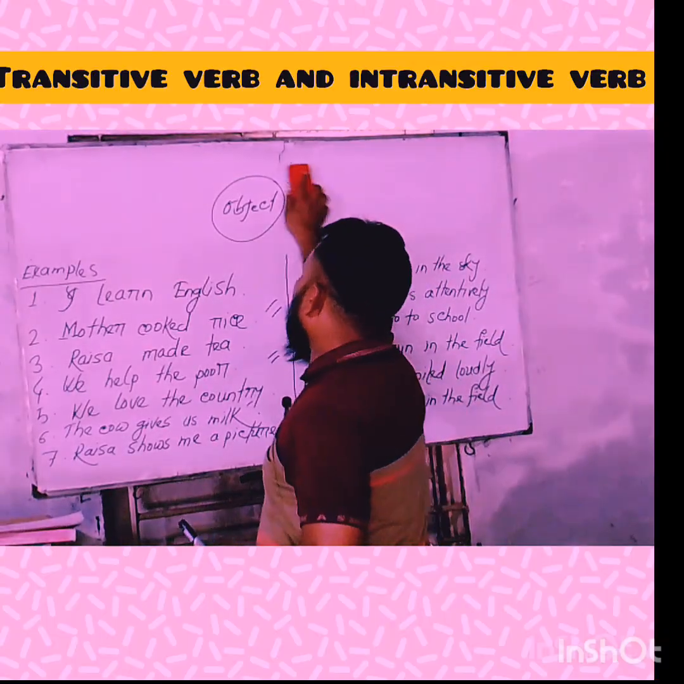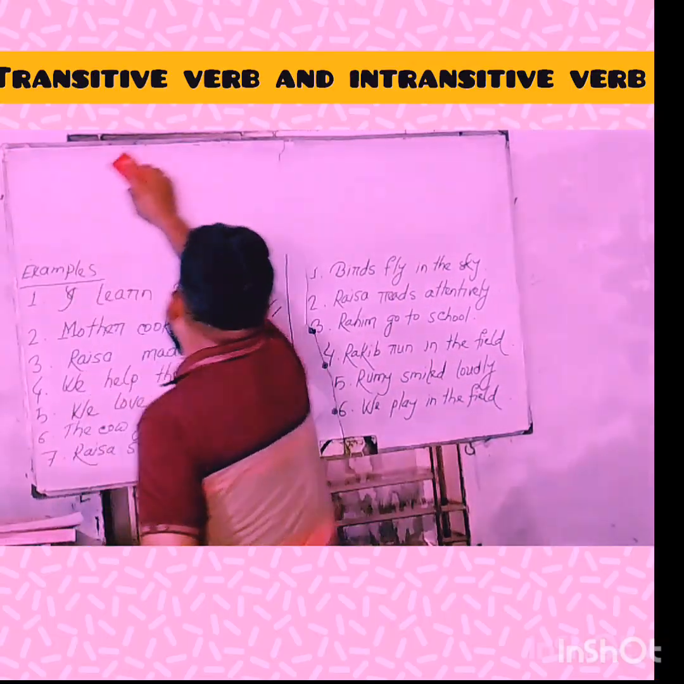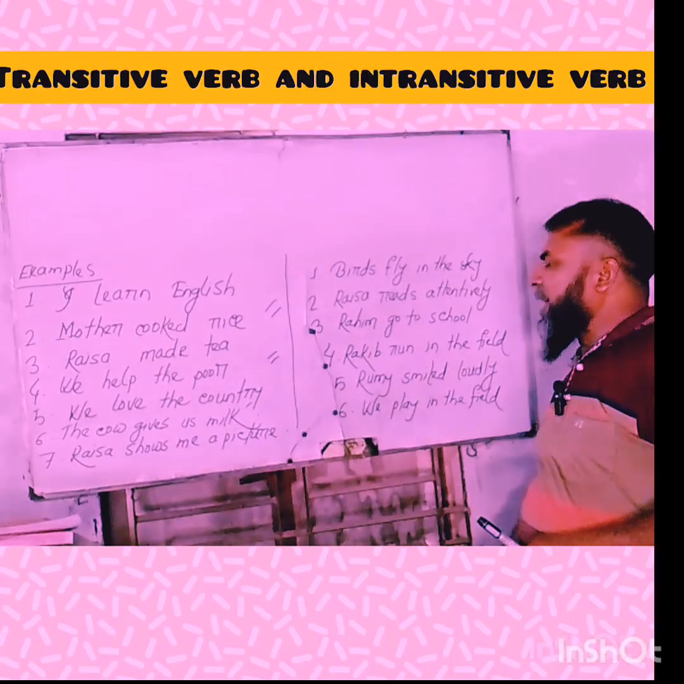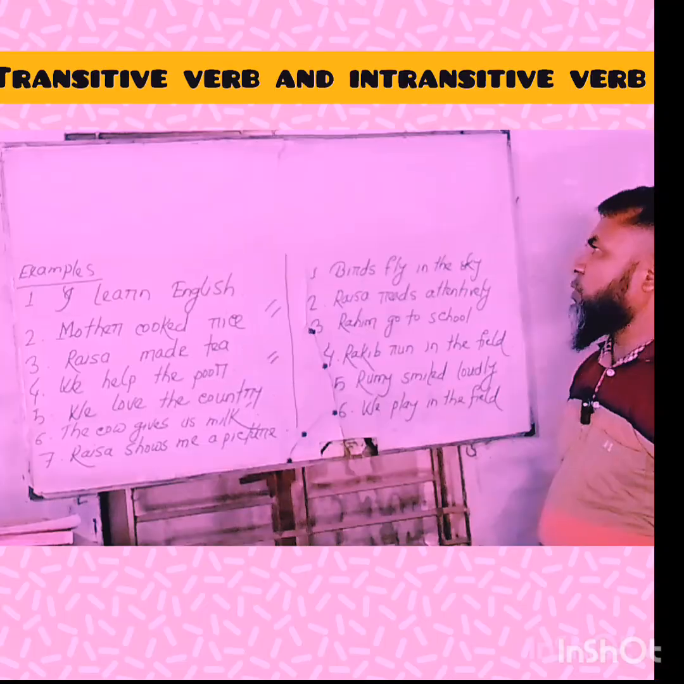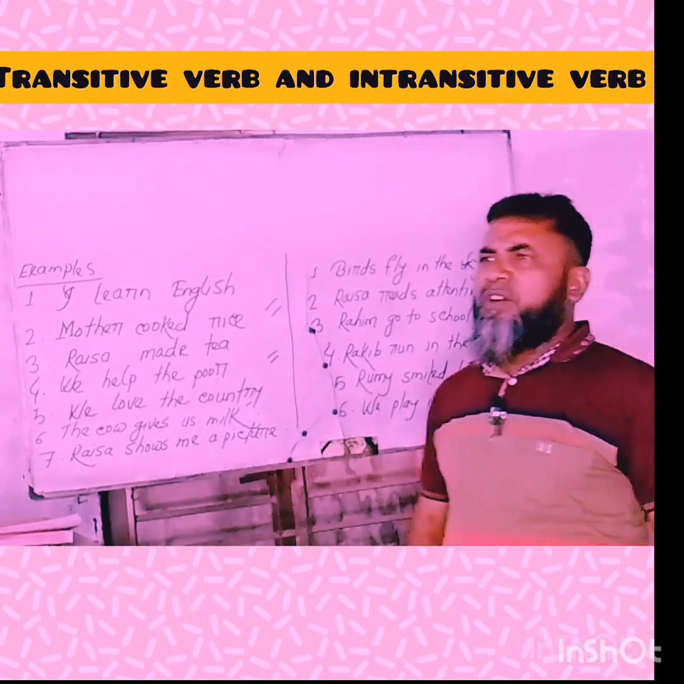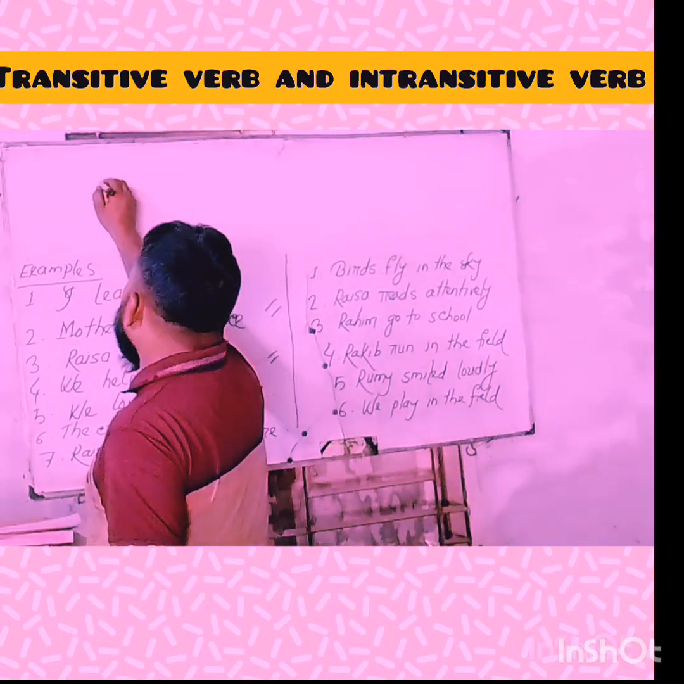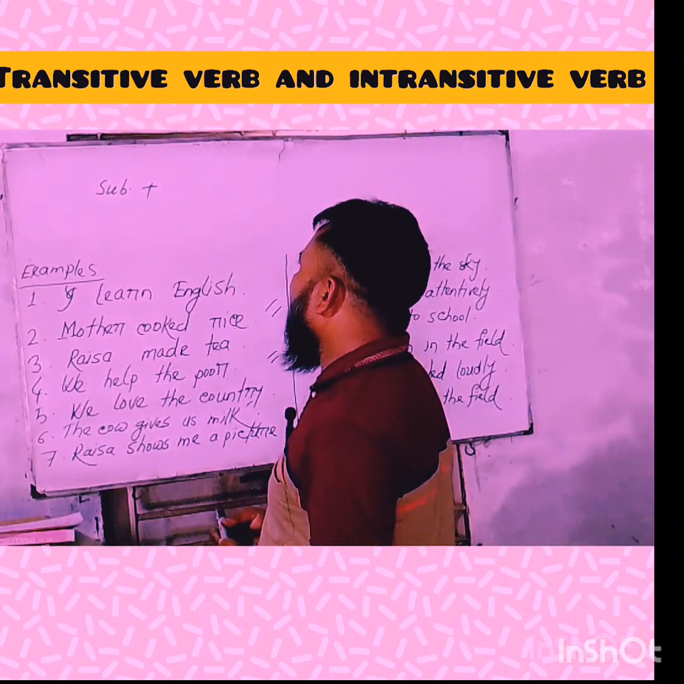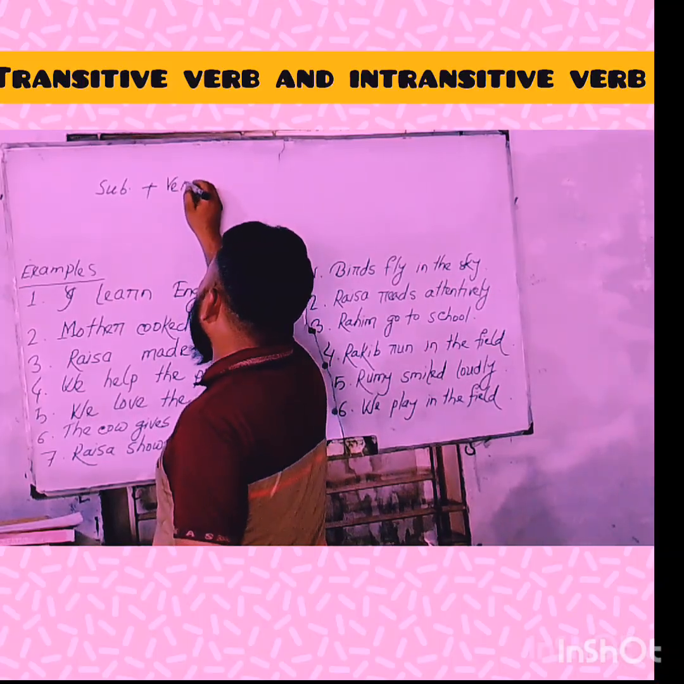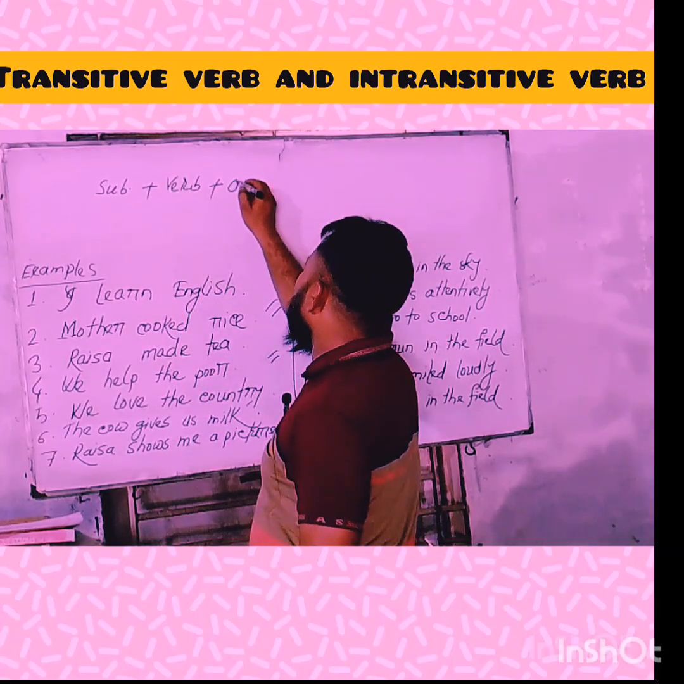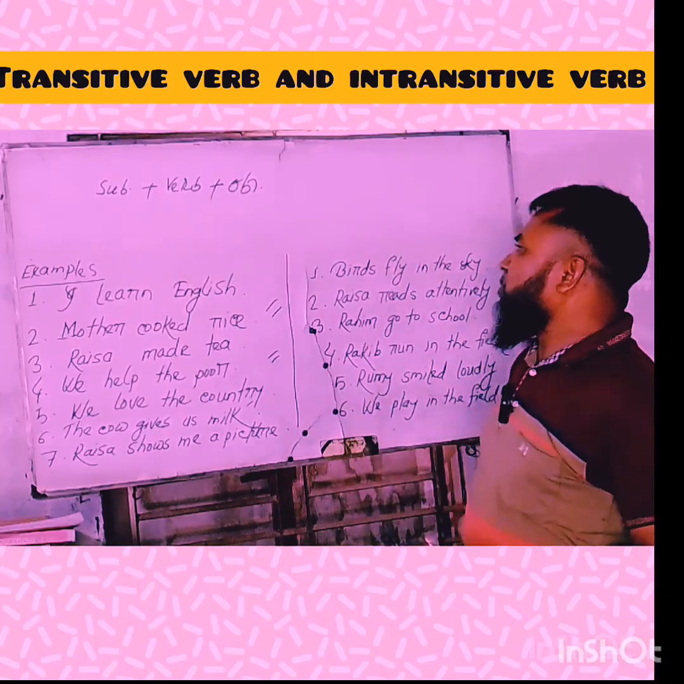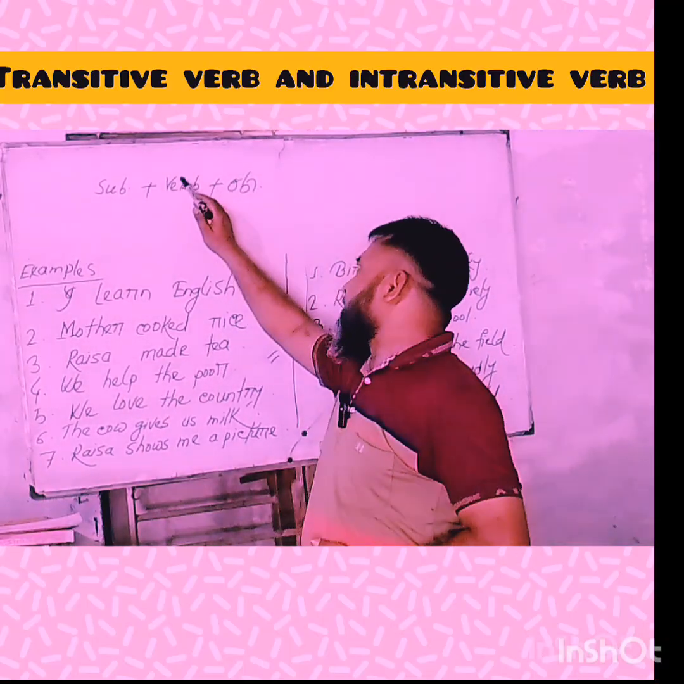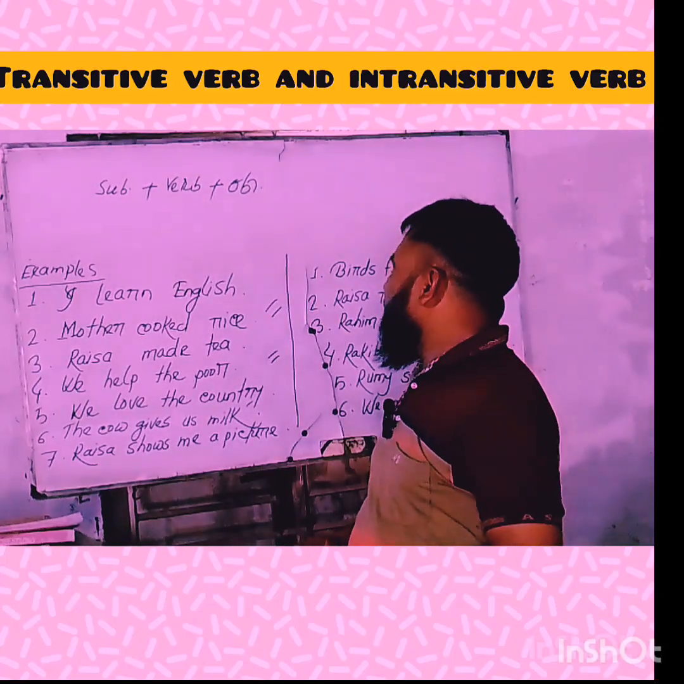So, my dear learners, I'm going to clarify the difference between transitive verb and intransitive verb with some examples. But my question to you, my dear learners: what is the position of an object? You have to mind that normally a sentence has first a subject, second a verb, and next an object. So the object comes after the verb.